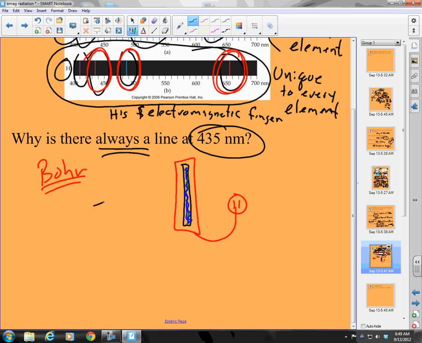And then what we do is we take something called a spectroscope. The spectroscope is essentially a prism, and it will break the total color down into a line spectrum. And then here's your eye, and you're looking into this. And in fact, you're going to do this. Now let's give you a nose. You're going to do this in the lab soon. And so you look at this, and what do you see for hydrogen? You see this spectrum. And the question then is, why do you see this stuff?